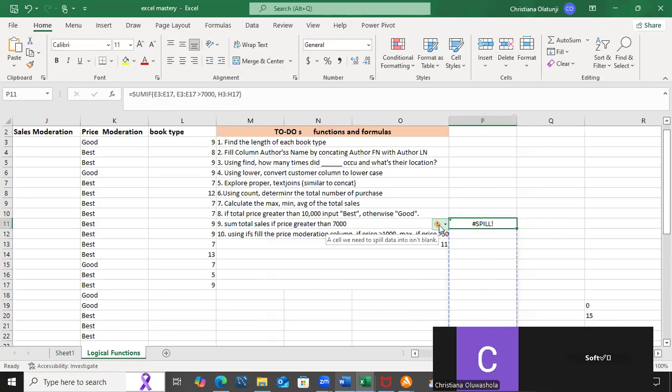A cell we need to spill data into is not blank. It's not blank.